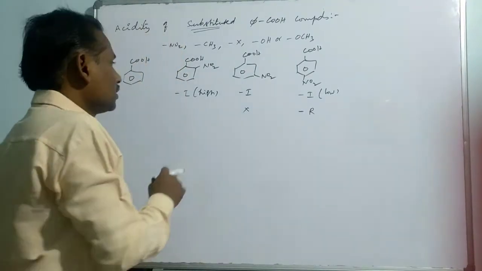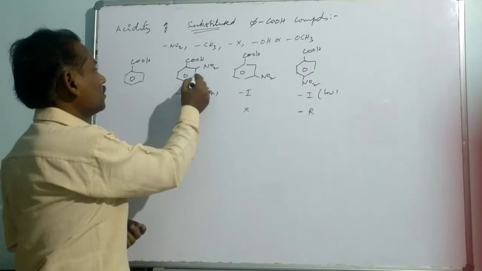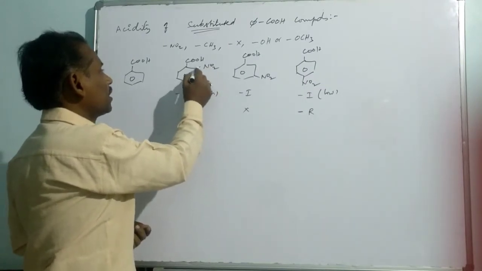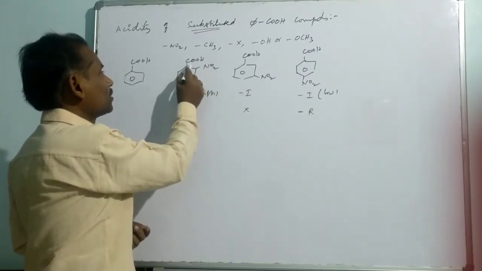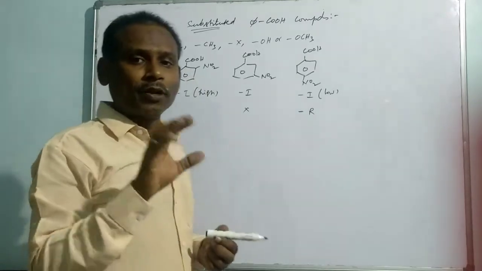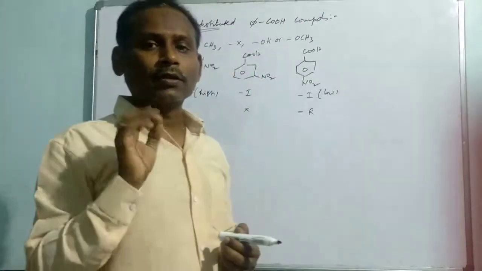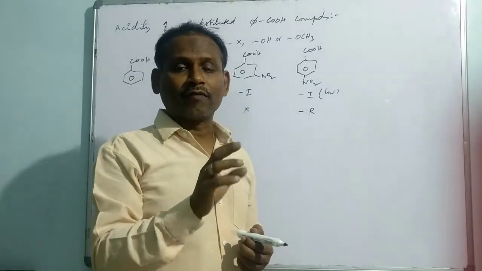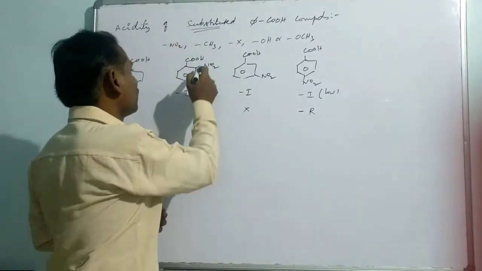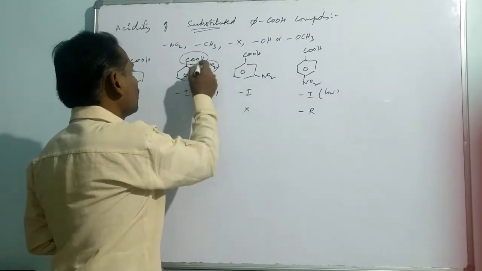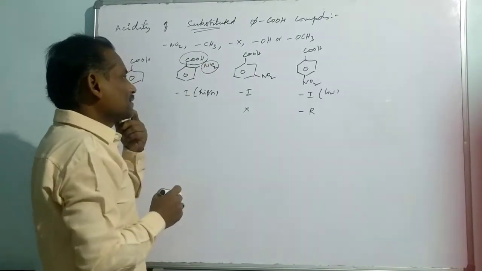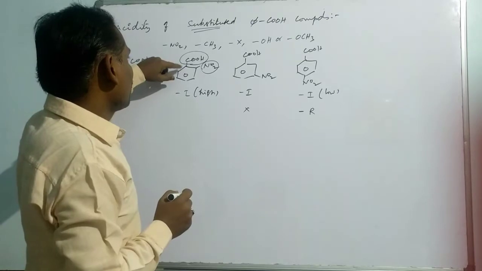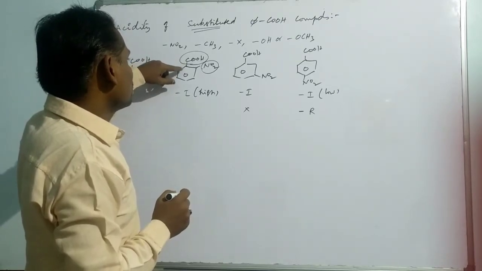Here they are saying that it is actually due to interactions between the two groups. As the COOH group is considerably big in size, whenever any substituent is placed at the ortho position to that, there will be van der Waals interactions between them, which disturbs the planarity of the carboxylate with the benzene ring.